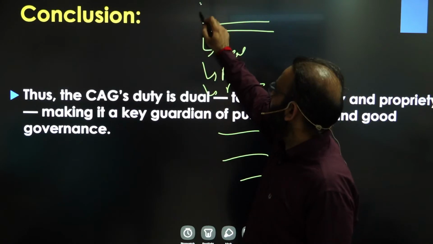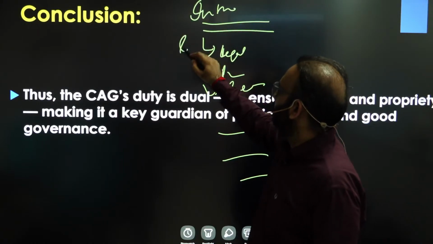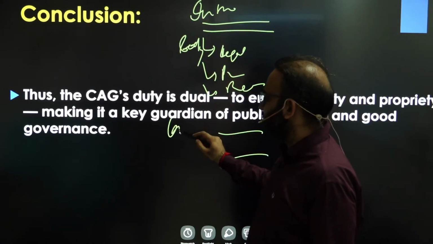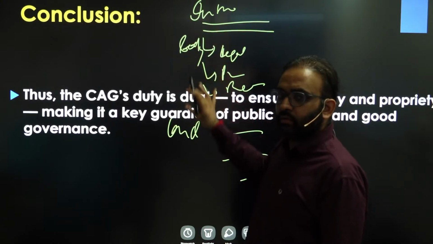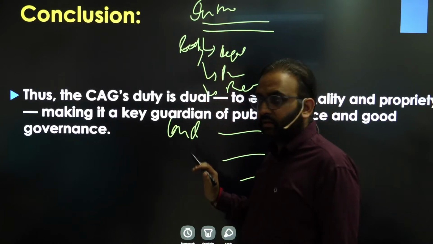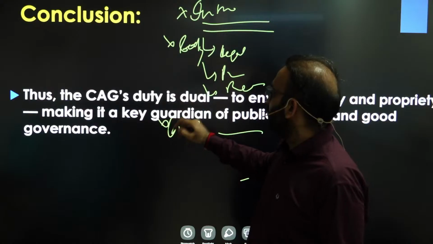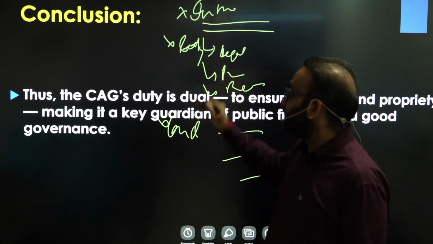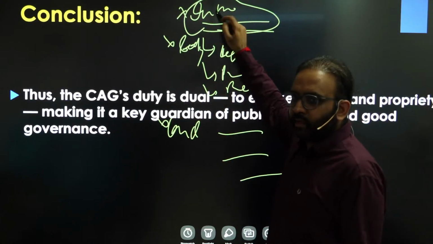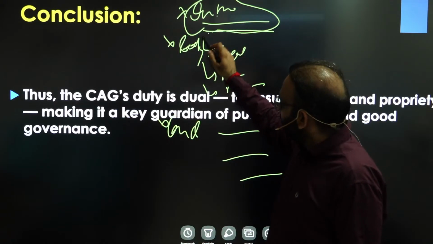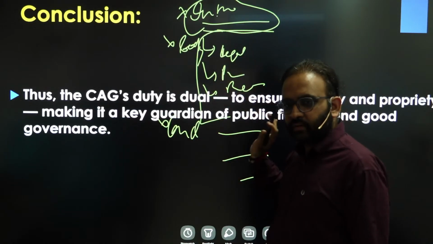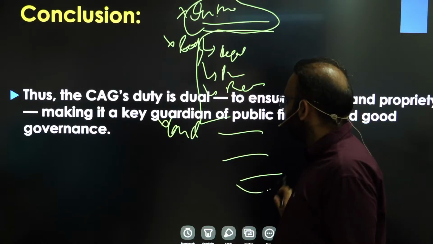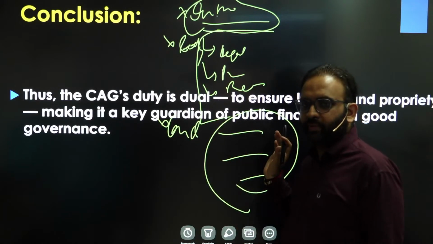And never ever write these words introduction, body, conclusion. I've seen that many candidates use these words in answer, right? Never ever use these words, because it is understood by the examiner that first few lines of your answer is part of introduction, right? The main content, majority content of your answer is body part, right? And the last few lines of your answer is concluding part.